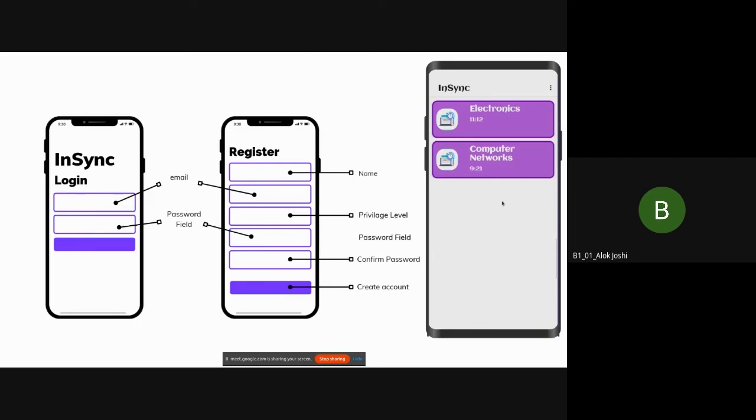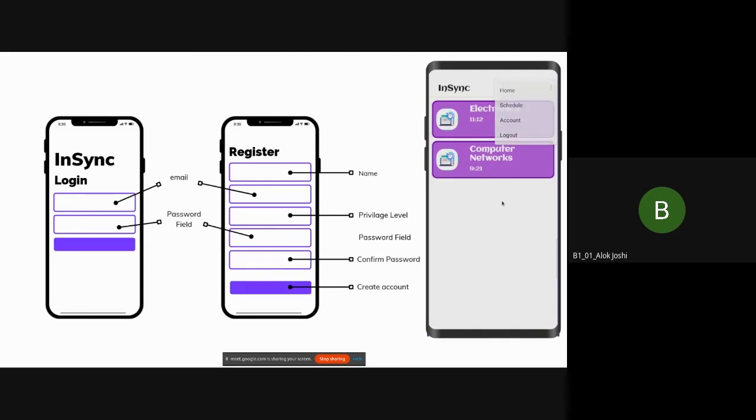We could have included multiple teachers and students, but for the purpose of this presentation, it would have been very complex. This is the gist of our application. The teachers can add lectures on their end, and students can see the lectures on their end and accordingly attend them. So this was the gist.